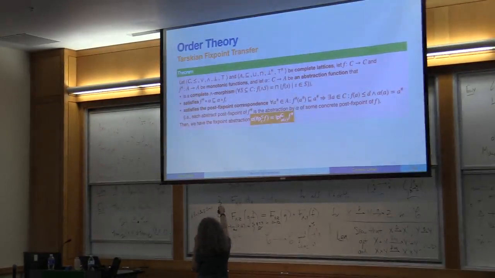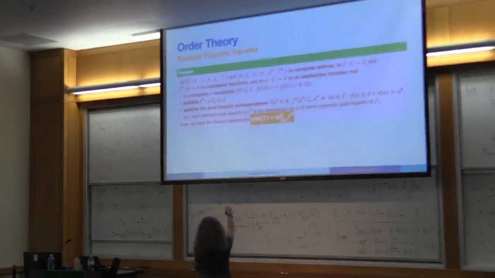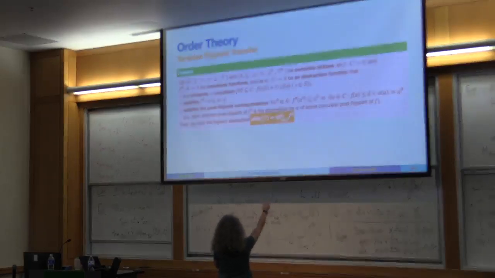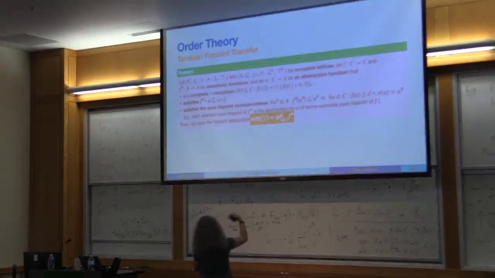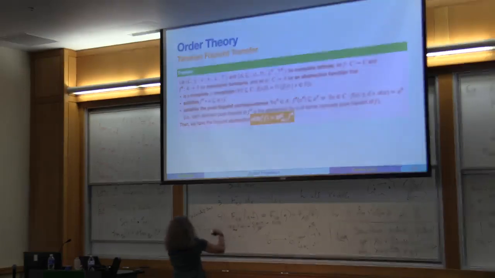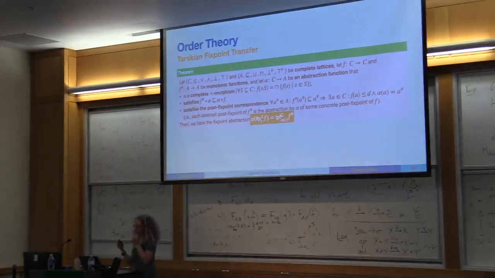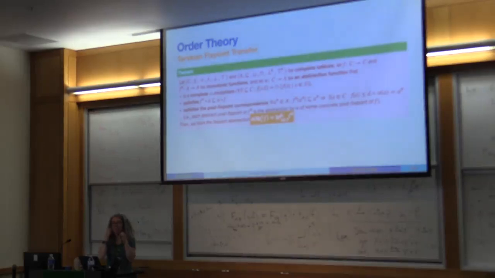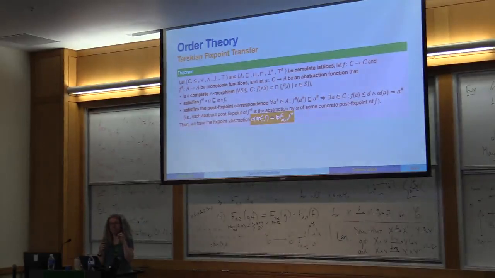We just need to know that whenever we apply the abstract function and then alpha, we are smaller than doing f first and then the alpha. And then there's this post-fixed point correspondence. So essentially, each abstract post-fixed point of the abstract function is the abstraction of some concrete post-fixed point of the concrete function. These are other assumptions essentially that we needed, but if we satisfy these assumptions, we can actually do the fixed point transfer again. Sorry, can you repeat one more time why we can't use the Cousot theorem?